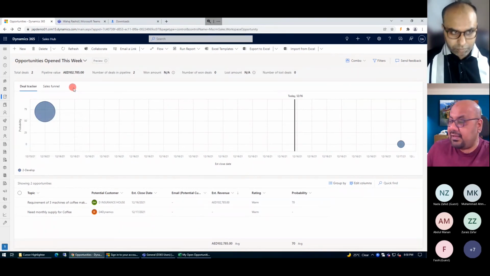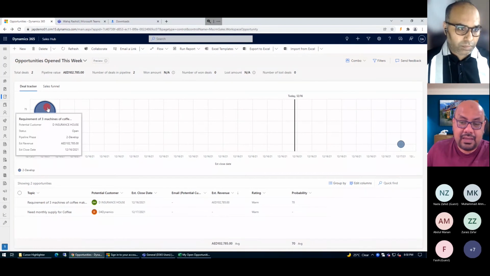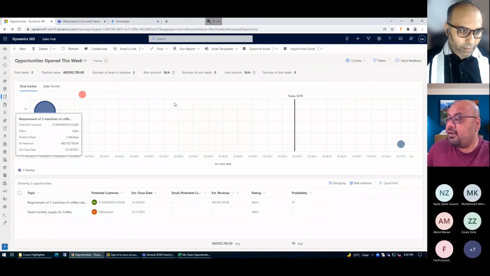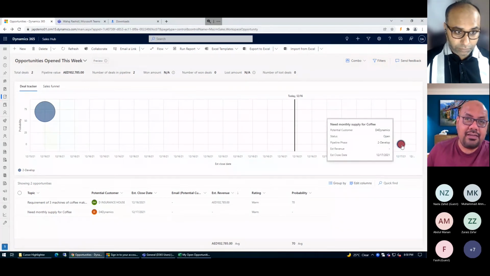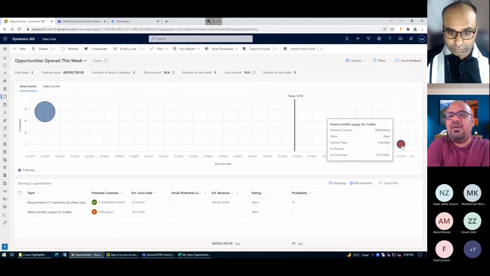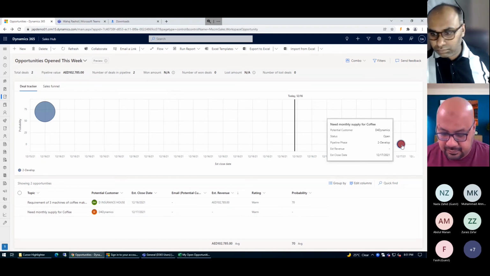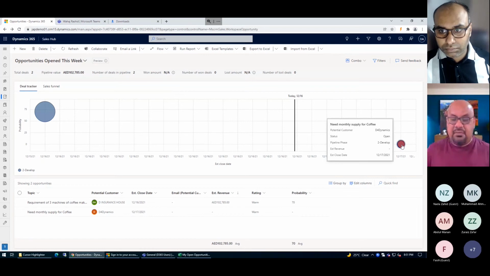So I can easily visualize that this is the deal I was supposed to be working on, but there is also a lead which is expected to close next month, or this month, or a year after. That's the way you manage it, or just visualize it. And from here, instead of interacting one by one, you can have the interaction overall in one sequence. You got my point? Got it, sir. Yes, your last point is very beneficial for me to understand deal management. Perfect, thank you very much.